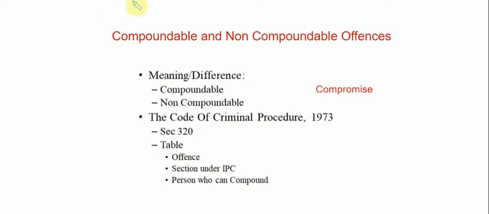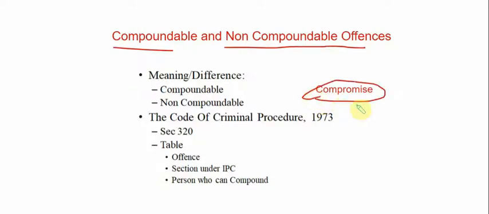In today's video, let's look at the meaning of compoundable and non-compoundable offenses and also try to differentiate between the two. So to understand the concept of compoundable and non-compoundable offenses, we can start with the term compromise. This simplifies the whole process. Wherever you can compromise, it's called a compoundable offense, and where you cannot compromise, it's called a non-compoundable offense. This is based on section 320 of Criminal Procedure Code 1973.